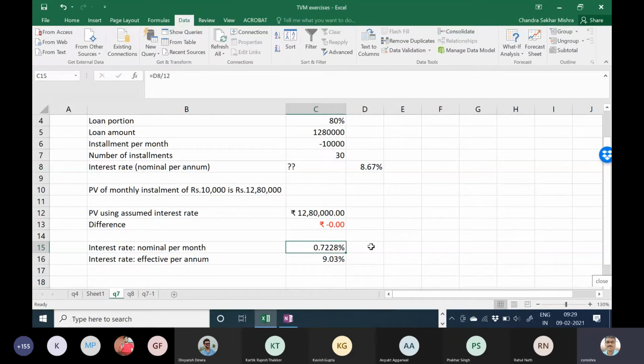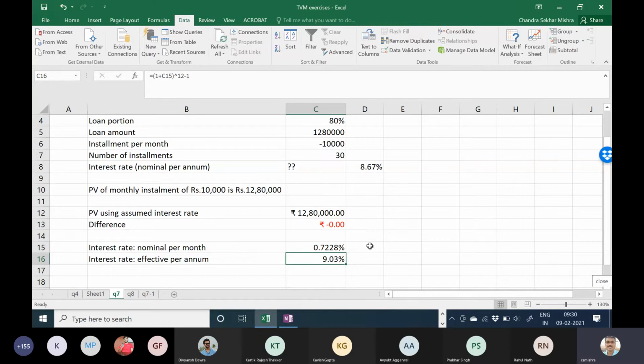But what is my effective rate? Effective rate will be 1 plus 0.7228% whole to the power 12 minus 1. So although 8.67% is nominal, it is effectively 9.03% for you because your installment is monthly. Any doubt? You can also solve in different ways. I have no problem about that.